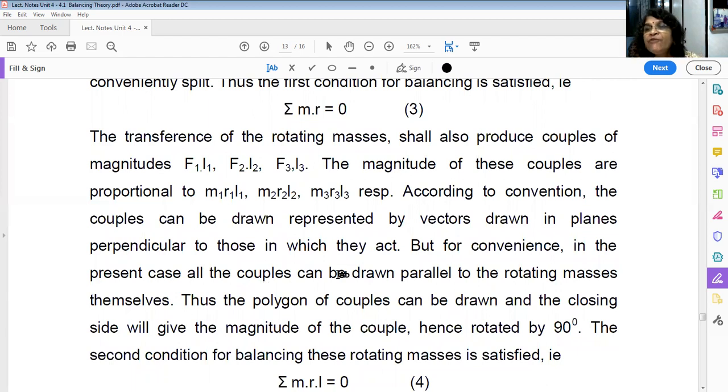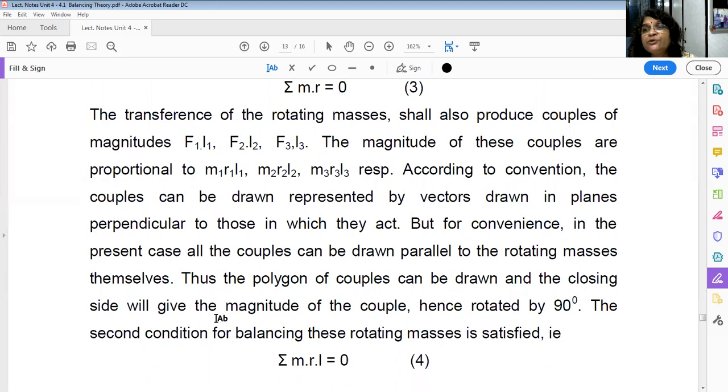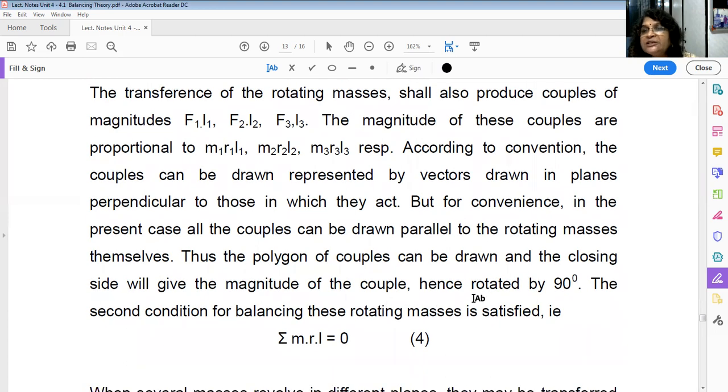Okay, but for convenience, in the present case, all couples can be drawn parallel to the rotating masses themselves. Now, what is the meaning of this one? That I will explain to you later on. Okay, let us see here. A polygon of the couples can be drawn, and the closing side will give the magnitude of the couple, hence rotated by 90 degrees. And the second condition for balancing will be summation of couple is equal to 0. That is summation of M into R into L is equal to 0.